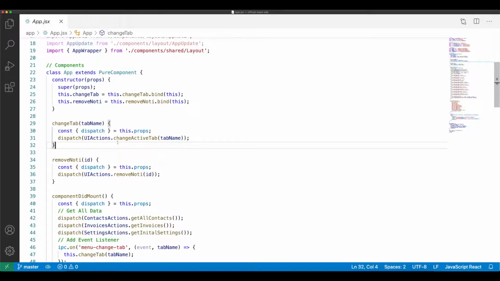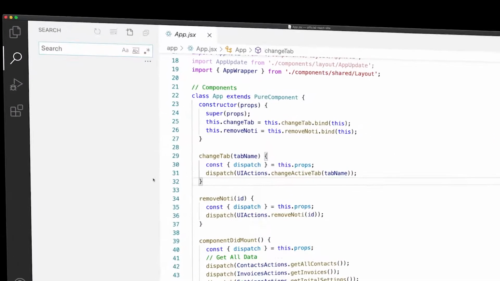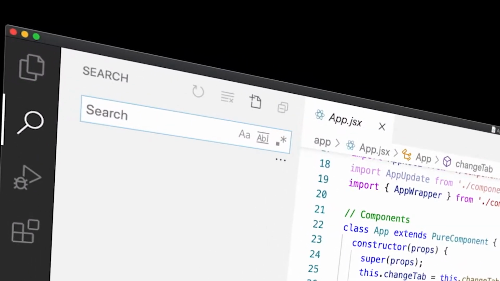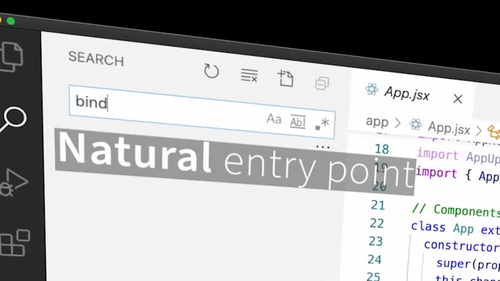To initiate the interaction, the developer first finds potential locations to change. The search term doesn't need to be precise as long as it gets them to all lines of interest. In this case, the developer types bind. Find is a natural entry point for Recode because developers already do this every day. They frequently search for short keywords in find as a way to navigate the codebase.